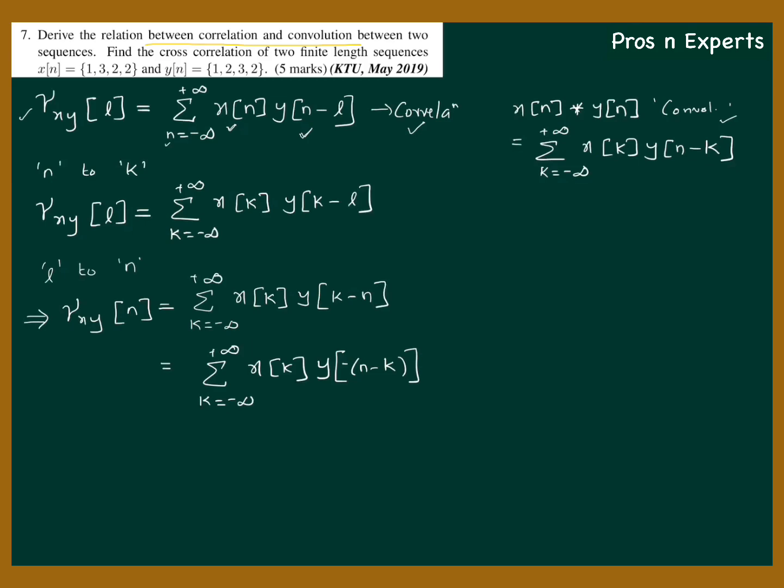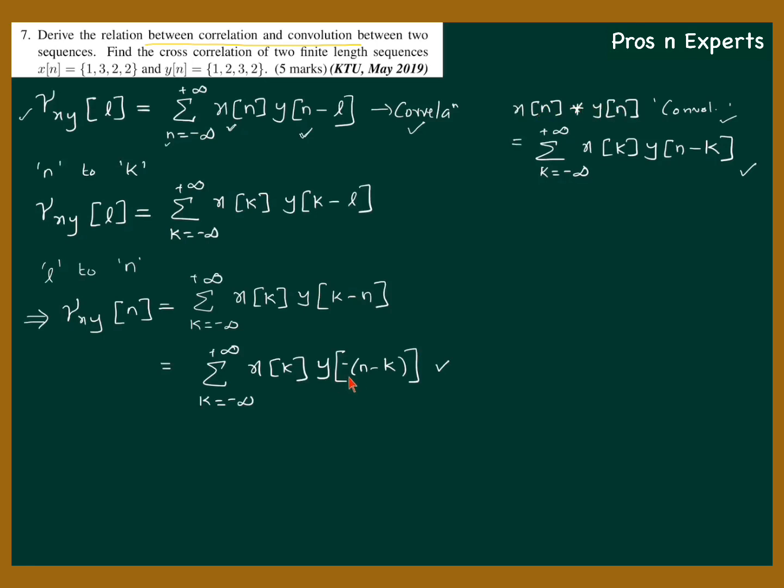Now compare this equation with the convolution equation. It is very similar. We have sigma k equal to minus infinity to infinity x of k, up to this is the same. Here it is y of minus of n minus k; there it is y of n minus k. If this was y of n minus k without the minus, then the equation would be simply x of n convolution y of n.